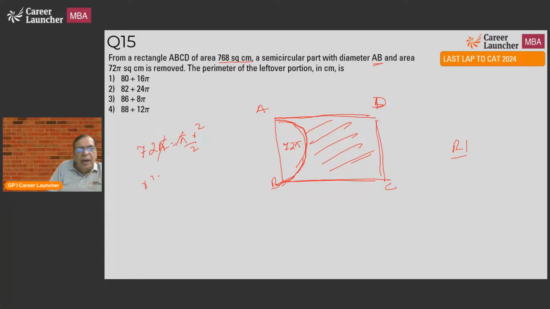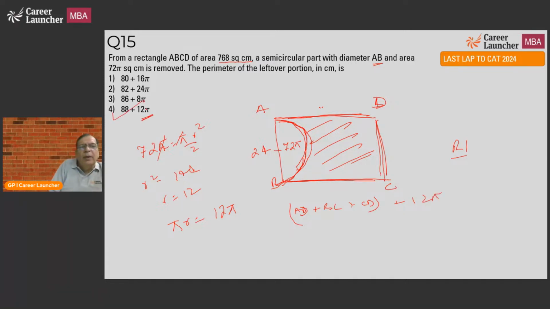So, that means r square is equal to 144 or r is equal to 12. That means this is 24. Okay. Now, so r is equal to 12. What will be arc AB? It will be pi into r, which is equal to 12 pi. So, what will my answer be? Answer will be, if I say this is 1, this plus this plus this. So, AD plus BC plus CD plus 12 pi.